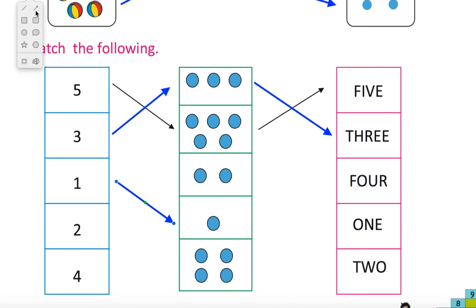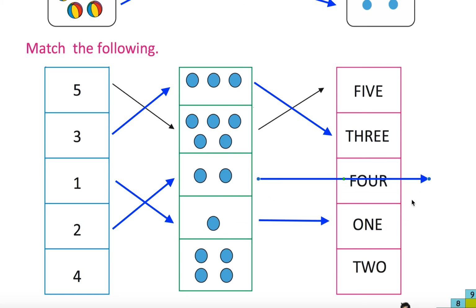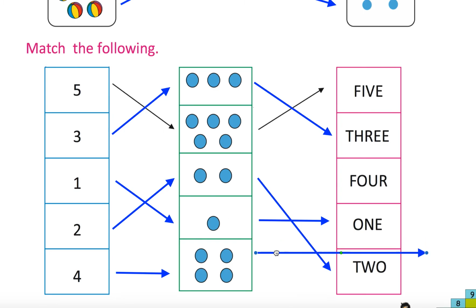Okay, and this 1 dot name is 1 only. Okay, 2 is mapped to 2 dots. Okay, in the name 2. 4 is mapped to 4 dots. Okay, and the name is 4.